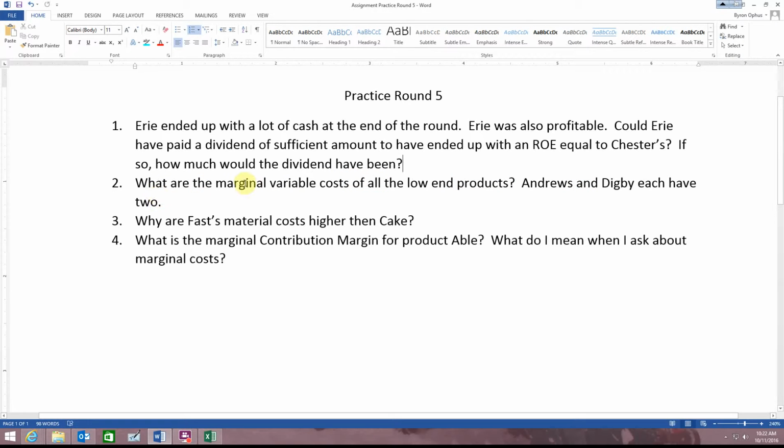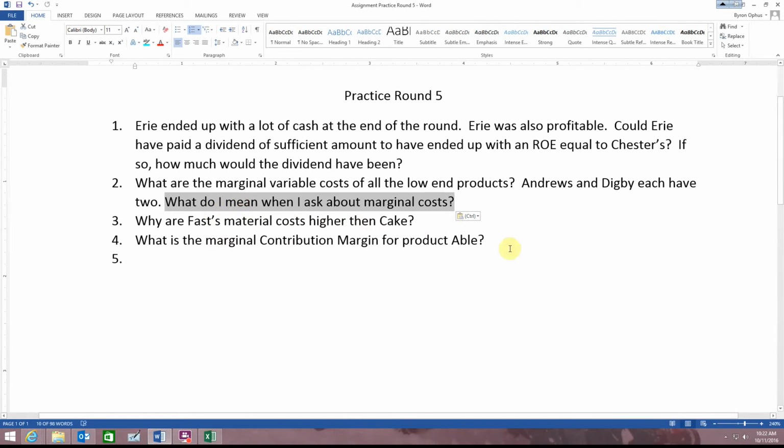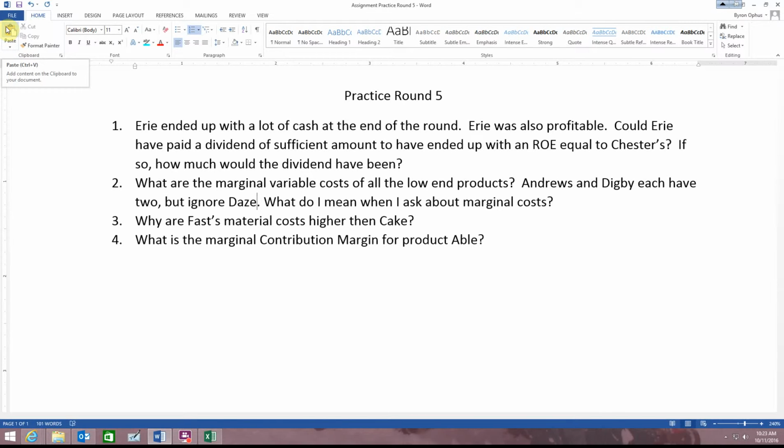Down here, what's the marginal contribution margin? What do I mean when I ask about marginal costs or marginal contribution margin? I think I should put this one up here because we need to answer it first. Each have 2, but ignore Days. What do I mean when I ask about marginal cost? You might have to look that up. I don't think your guide has that, so that might take an internet search of some sort.